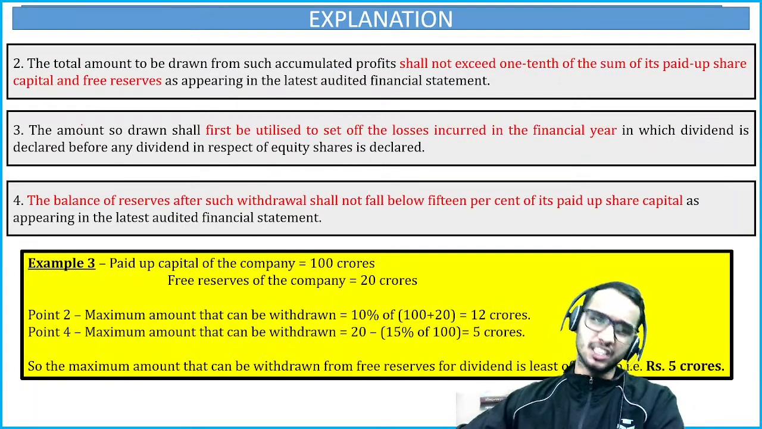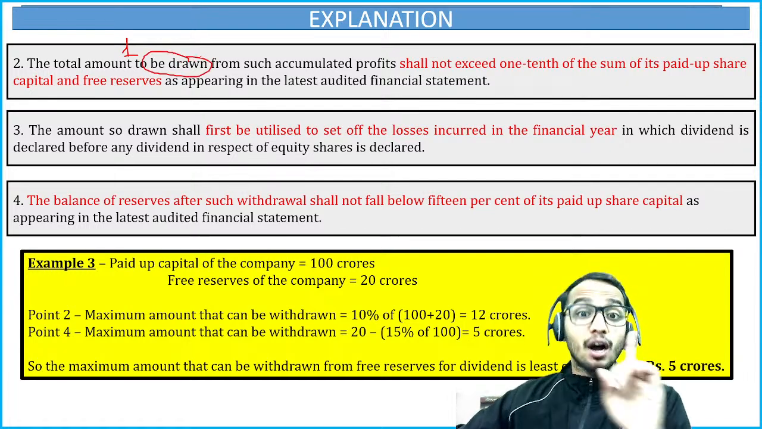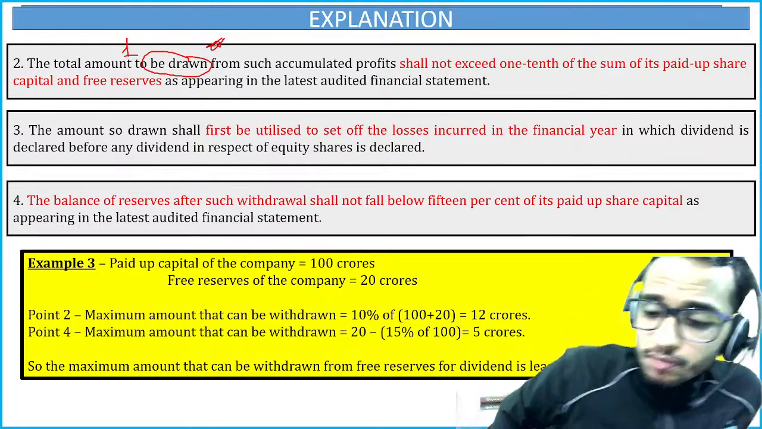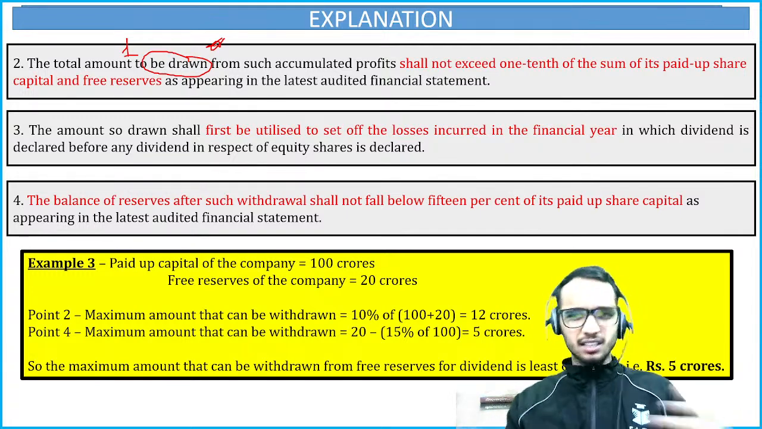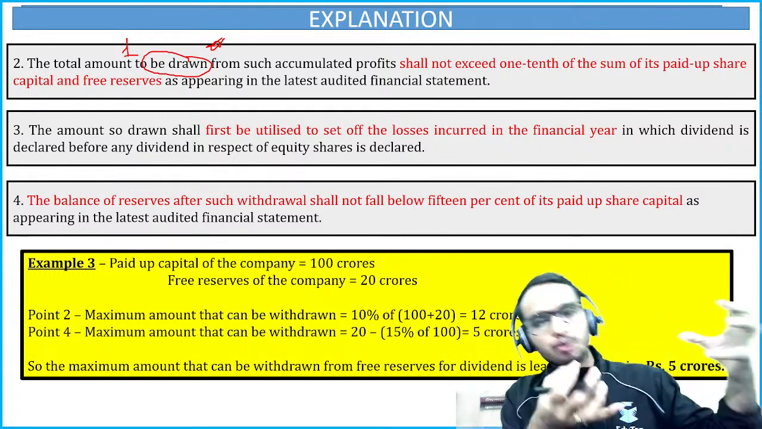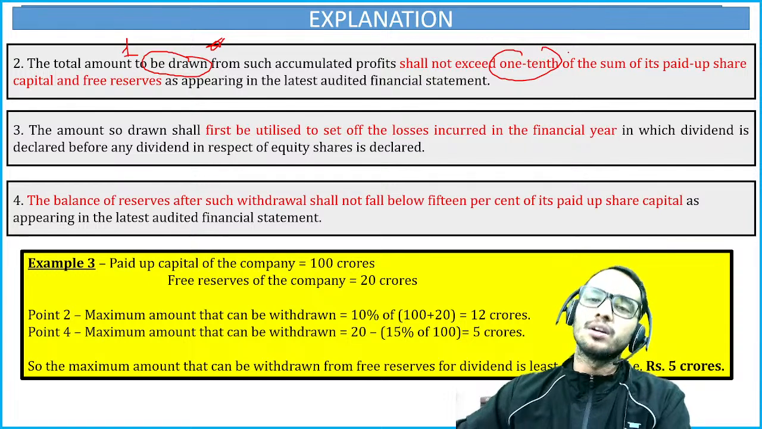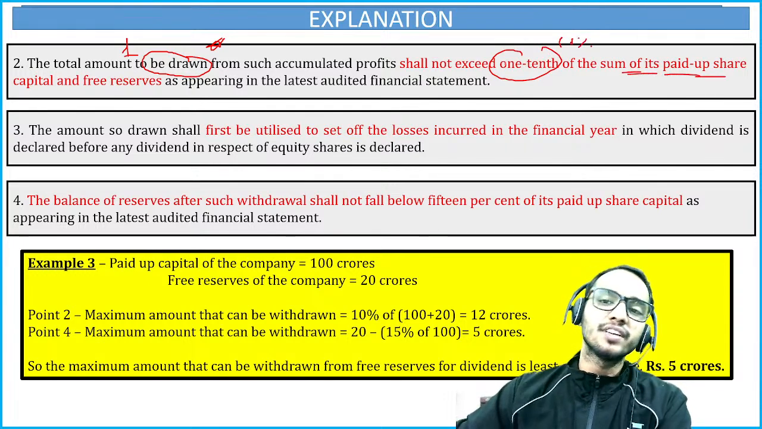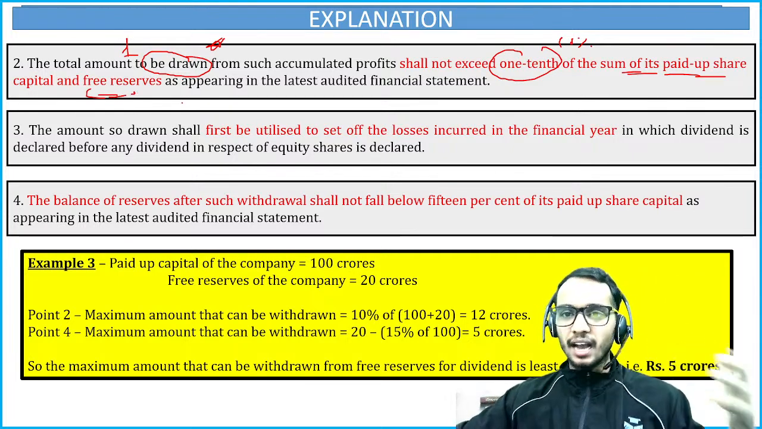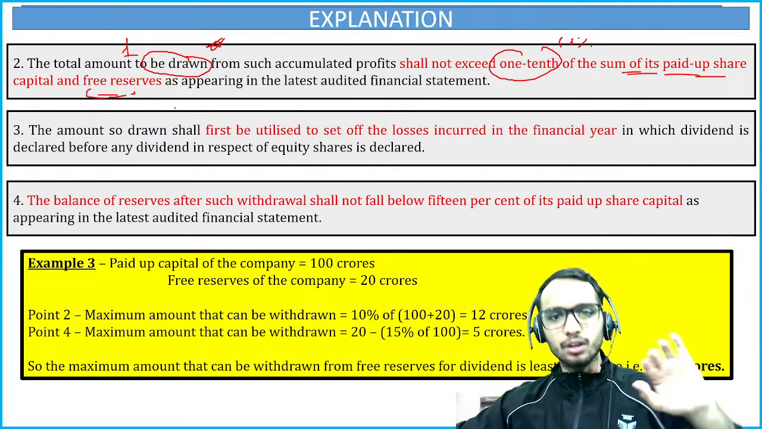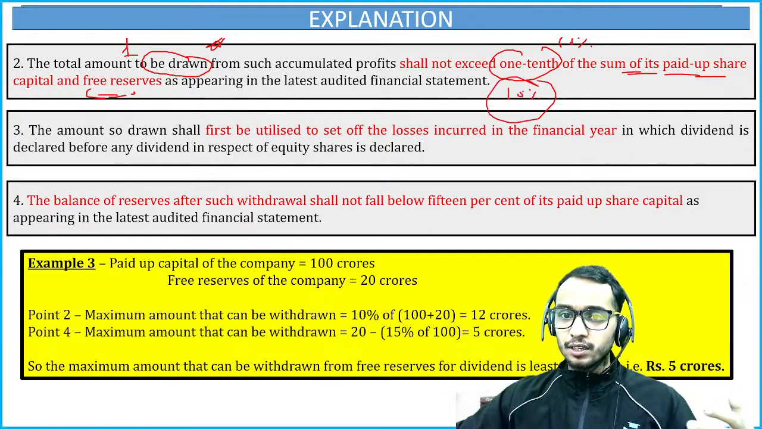Now the next condition you must remember is the total amount to be drawn. This is very important, so listen to me very carefully. You are drawing some money from your accumulated profits or from your general reserve, right? The amount you are drawing from it shall not exceed 1/10, or 10%, of the sum of its paid up share capital and free reserve. Whatever you can see as the free reserve and paid up share capital in your latest financial statement, you can't withdraw more than 10% of it.